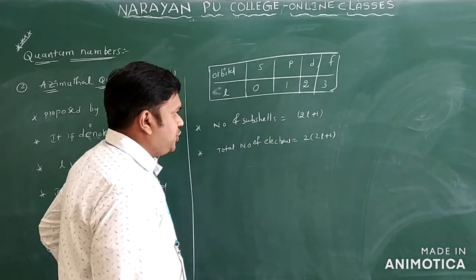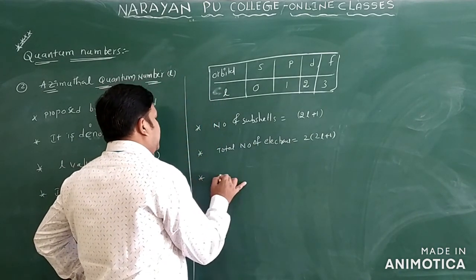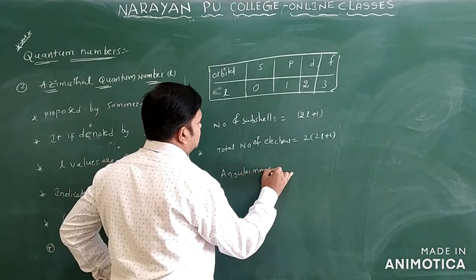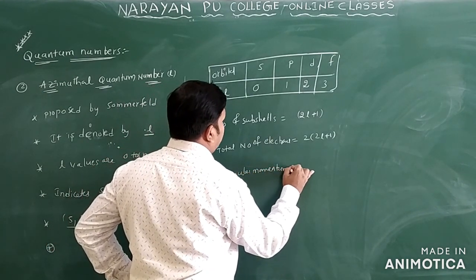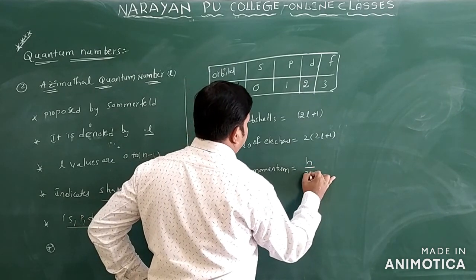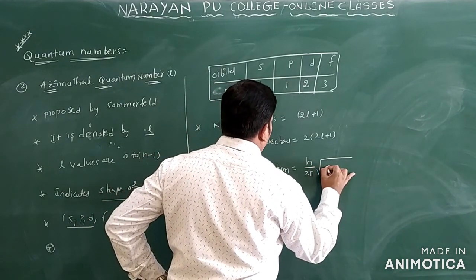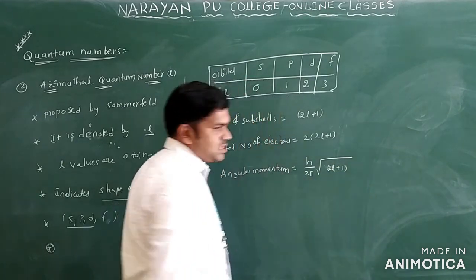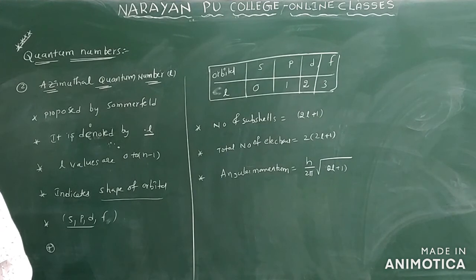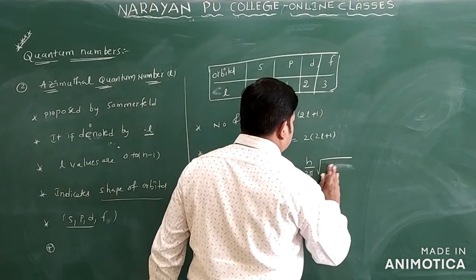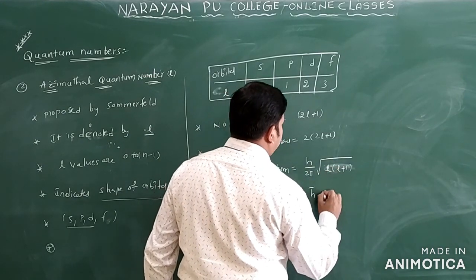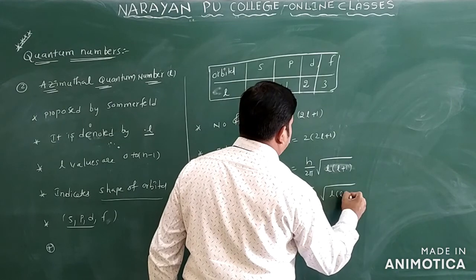And the angular momentum is equal to h by 2 pi into square root of L into (L plus 1), which you can also write as h bar into square root of L into (L plus 1).